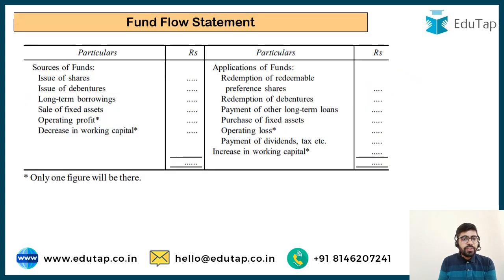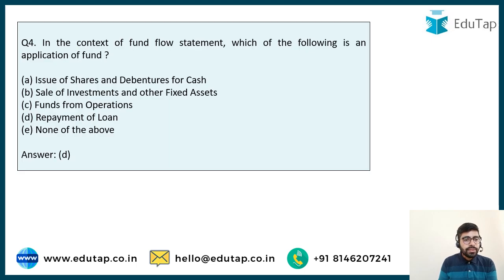So again, we have the fund flow statement here, sources of fund, application of fund, and we already know what transactions are put in the sources and what transactions are put in the application of fund. So now we can easily answer this question. The answer is going to be repayment of loan. The repayment of loan is definitely an application of the fund.